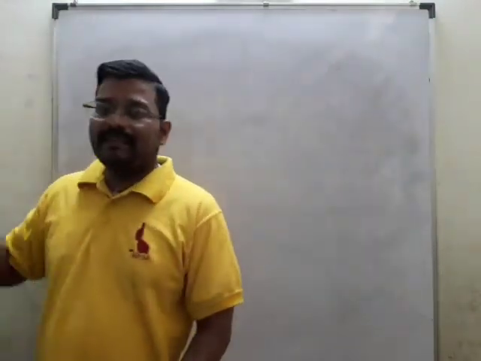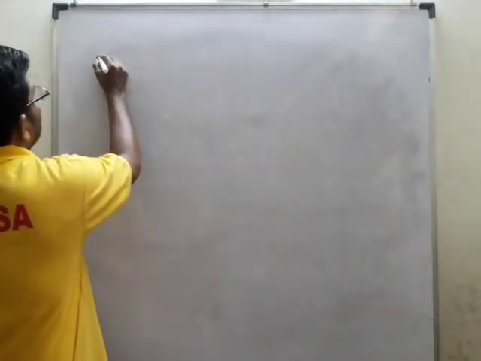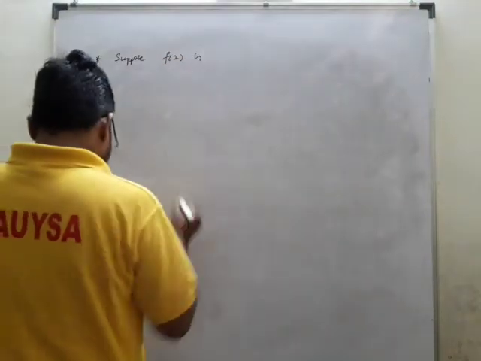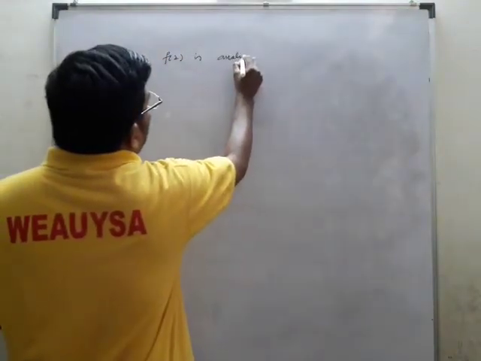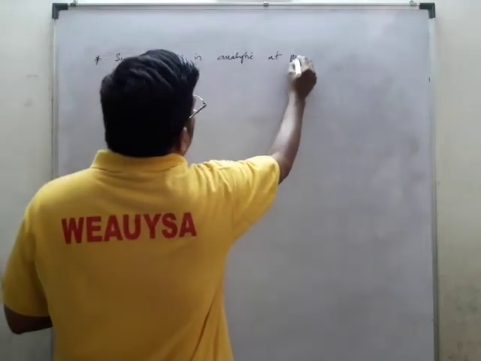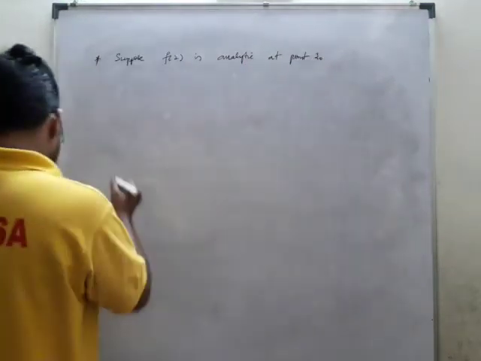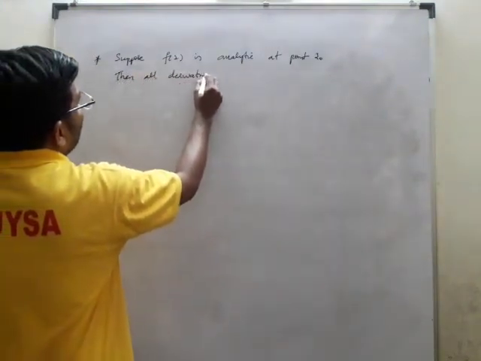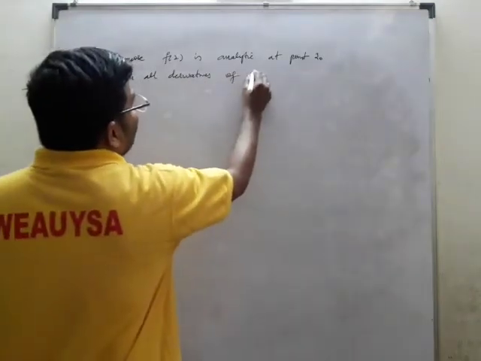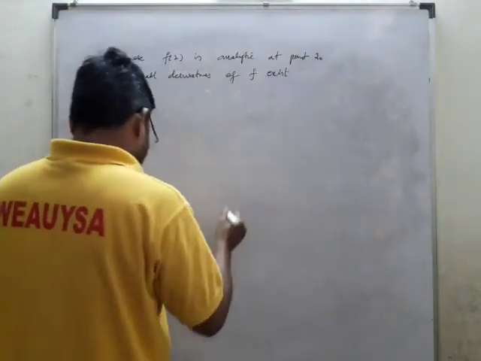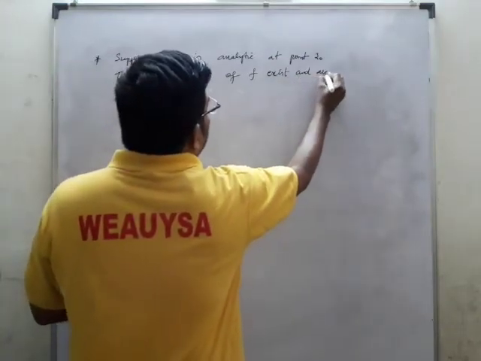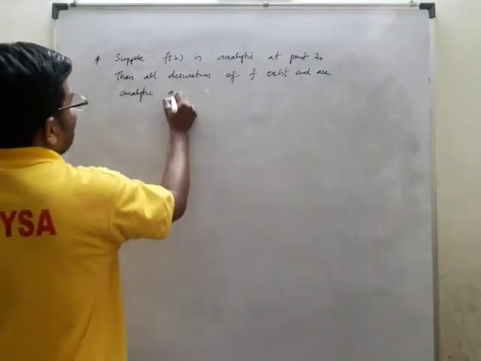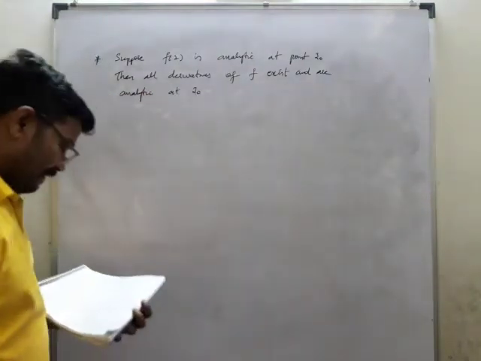Now we'll prove a small thing like this. The small problem: suppose f of z is analytic at a point z naught, then all derivatives of f exist and are analytic at the point z naught.